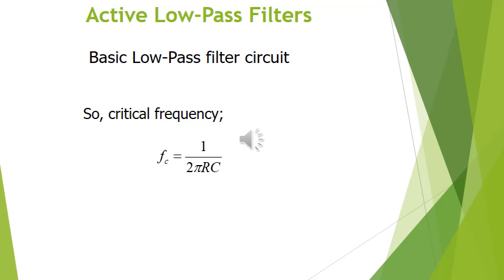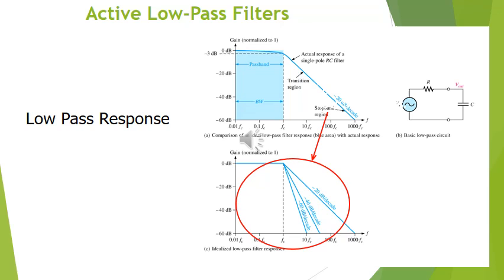This slide gives you the equation for the cutoff frequency for a low pass filter, that is equal to 1 by 2 pi RC. R is the resistance in the circuit, and C is the capacitance in the circuit. FC will be in hertz or radians per second. The graph shows the real and ideal low pass filter response. What has to be observed in this response is that the pass band starts from 0 dB and ends at the cutoff frequency, and after the cutoff frequency there is a drop rate.